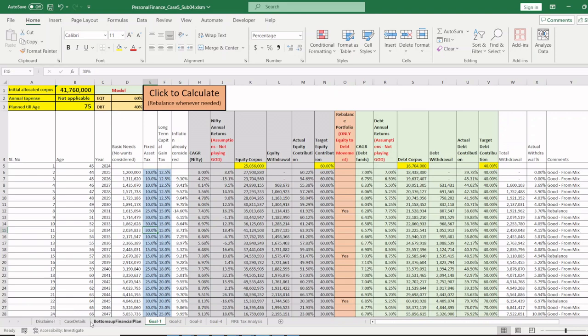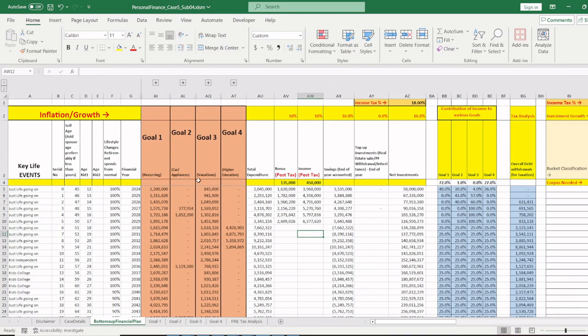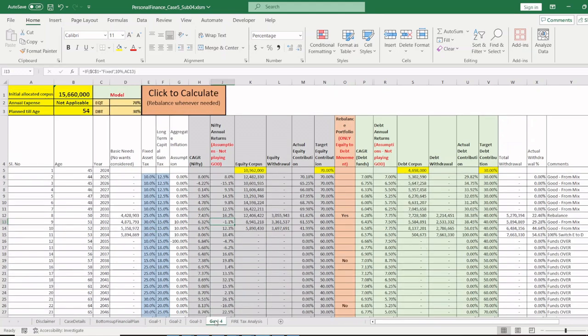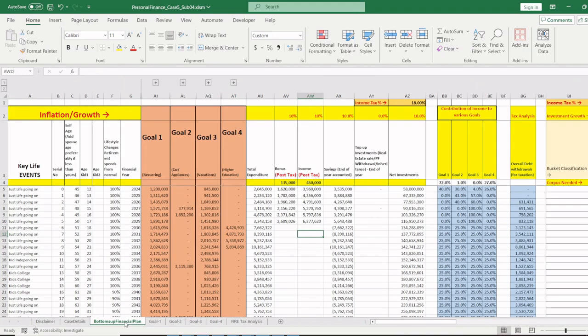Thank you so much for staying so far with me. This was a bottoms-up financial plan. Hopefully you like it. Goal 1, goal 2, goal 3, goal 4 for this particular person. Goal 1 is done, goal 2 also is done, goal 3 is done, and goal 4 is done. If this plan doesn't suit you, you can just remove goal 3 and goal 4. Say 1 lakh is enough for me, I spend 12 lakh a year, and you can say, okay, fine, 5.5 crores or 5.8 crores is sufficient for you. You can reduce higher education here and it will be done.